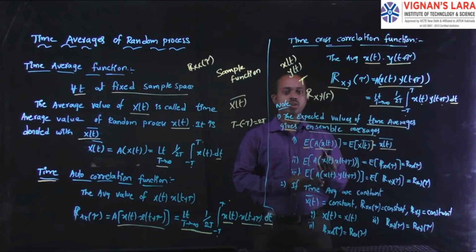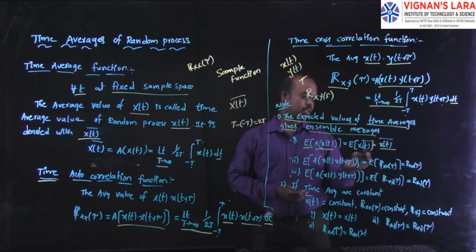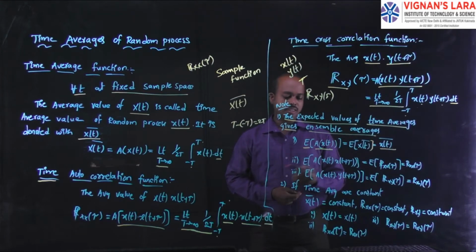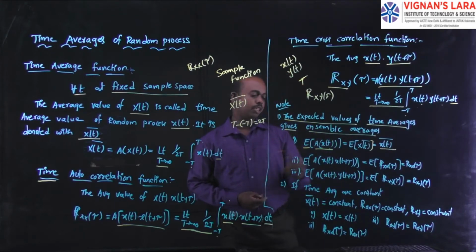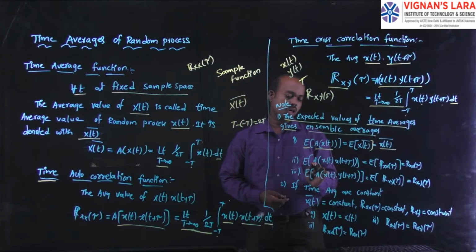The time function: what do you have to consider? That function's average value, when we apply the expectation, is equal to the normal expectation value of the random process. The second thing is the expectation of the autocorrelation function.